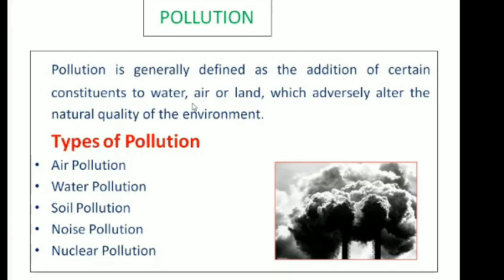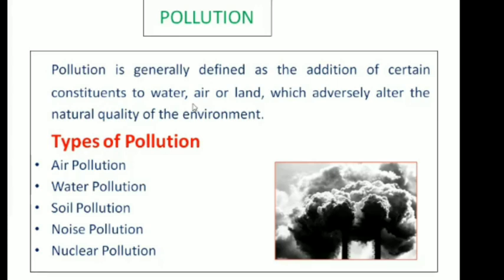Earlier, hundreds of years ago, the air that we breathe used to be pure and very fresh in nature. But due to industrialization, the concentration of toxic gases in the atmosphere has increased. When you have more toxic gases in the atmosphere, it can lead to different problems.